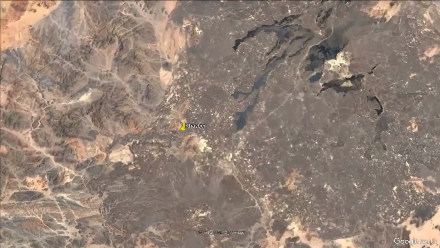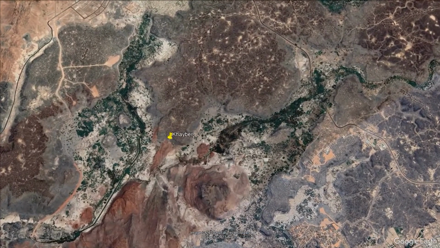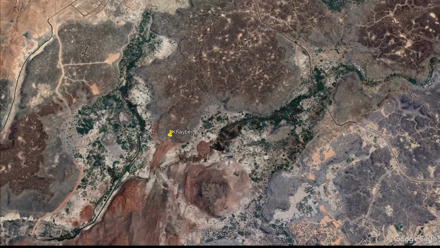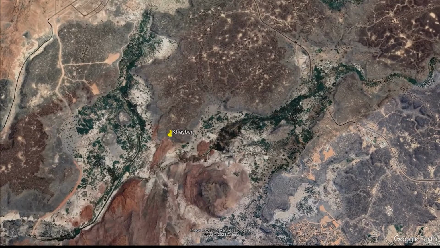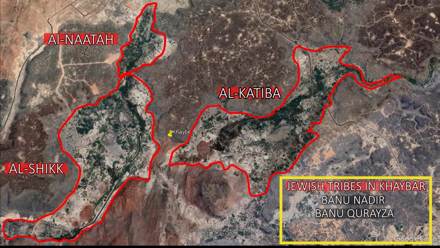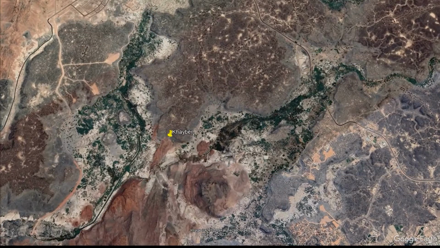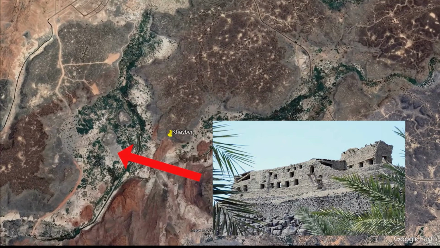Dear viewers, now we will show you the location where the Battle of Khaybar was fought. Geography and landmarks of Khaybar. The oasis was divided into three regions: Al-Nataah, Al-Shikk, and Al-Katiba. At the time of the battle, Khaybar was a fortified Jewish settlement inhabited by several Jewish tribes such as Banu Nadir, Banu Qurayza, Banu Qaynuqa. The city was surrounded by palm groves, cultivated fields, and natural fortifications such as cliffs and rocky hills.